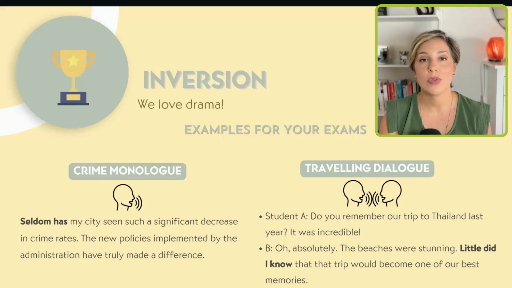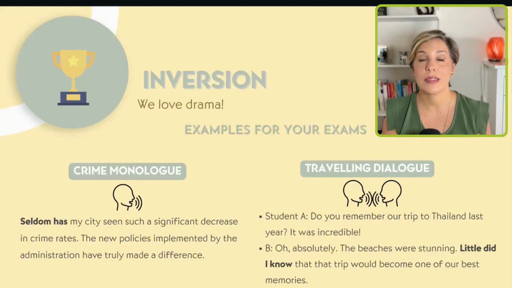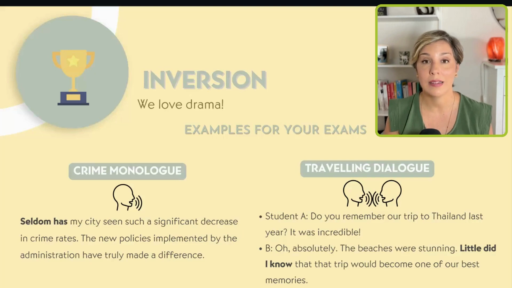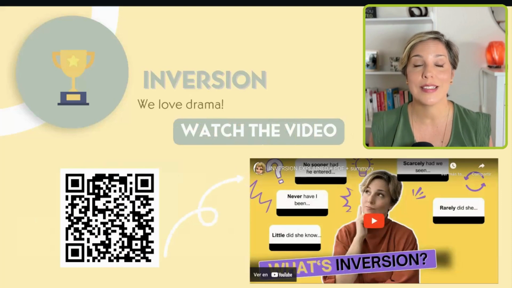And then imagine you have to do a dialogue regarding traveling. You're talking to your classmate and he or she asks you, okay, do you remember our trip to Thailand last year? It was incredible. And perhaps this is a good way to give a dramatic touch on how much you loved that trip. You can say, absolutely, the beaches were stunning. Little did I know that that trip would become one of our best memories. Little did I know is another example of inversion, and it makes it clear that for you that trip was amazing and unforgettable.